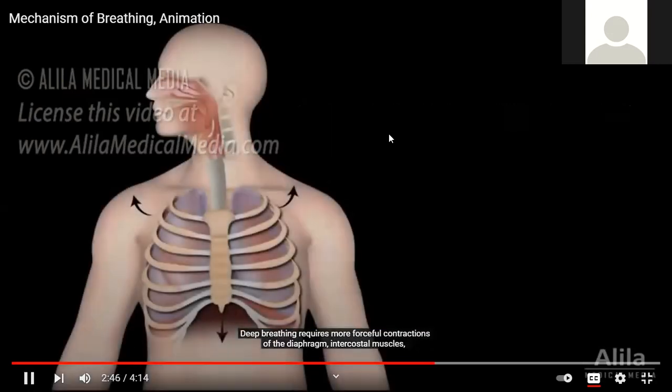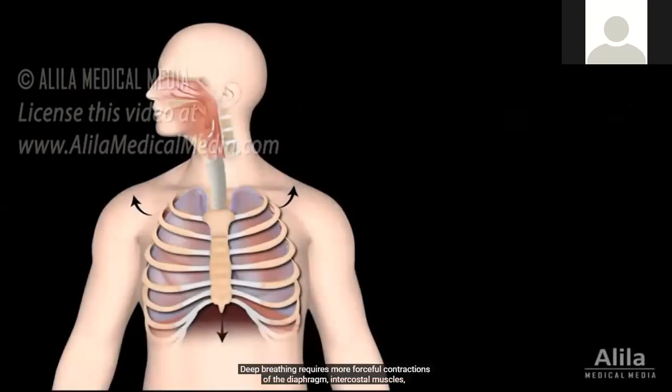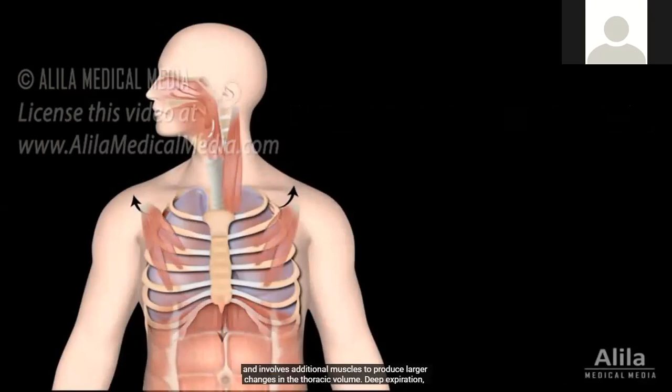Yes, sir. Deep breathing requires more forceful contractions of the diaphragm and intercostal muscles, and involves additional muscles to produce larger changes in the thoracic volume. Deep expiration, unlike quiet expiration, is an active process.